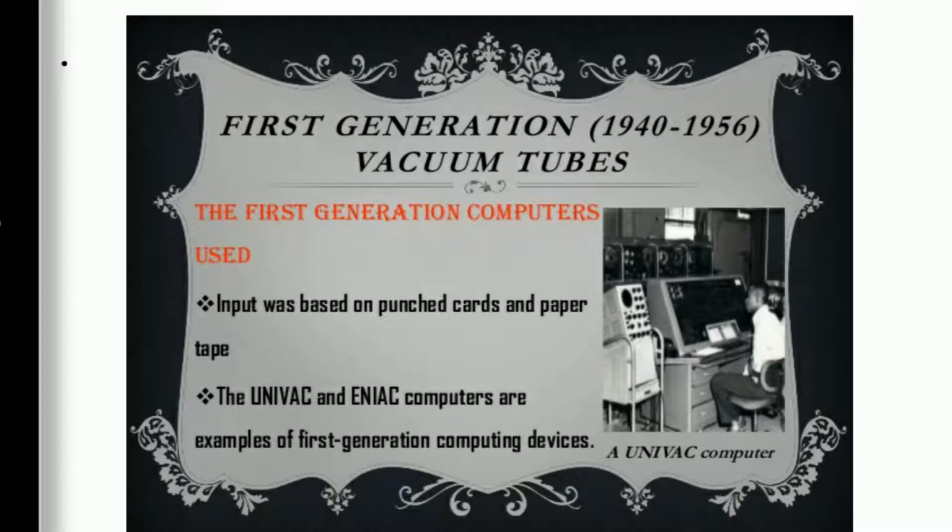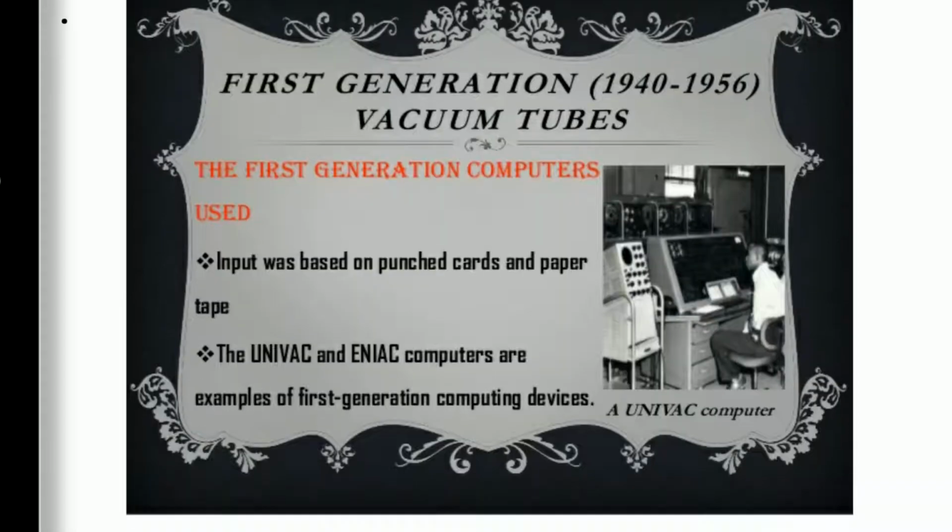This type of computers are called UNIVAC and ENIAC computers. What you are able to see on this monitor is the first generation computer. It is very big in size. It occupies a lot of space and the performance is very low. It needs more manpower. Compared to nowadays computers, this computer is almost unimaginable.